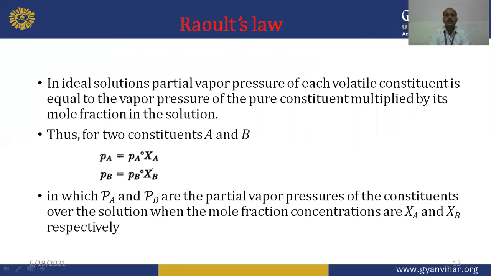When we denote the mole fraction with X and the vapor pressure of the pure component by P0, then for a binary solution with two components A and B, we can write the equation as per Raoult's law: PA = PA0 XA, and PB = PB0 XB. Here PA and PB are the partial vapor pressures of the constituents over the solution when the mole fraction concentrations are XA and XB respectively.